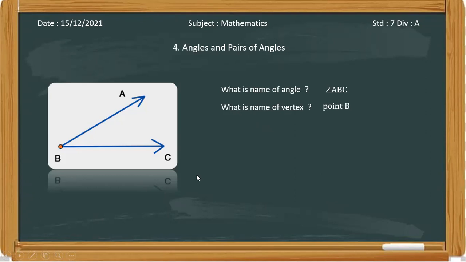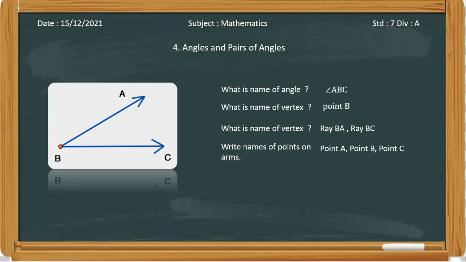Now write the names of points on the arms. Which points are on the arms of this angle ABC? A and C, ma'am. Yes, A, B and C also. B also, we say B also. It's the vertex, but it is included on the arms. So from this you know what is an angle, what are the arms of an angle, and what are the points on the arms of an angle.